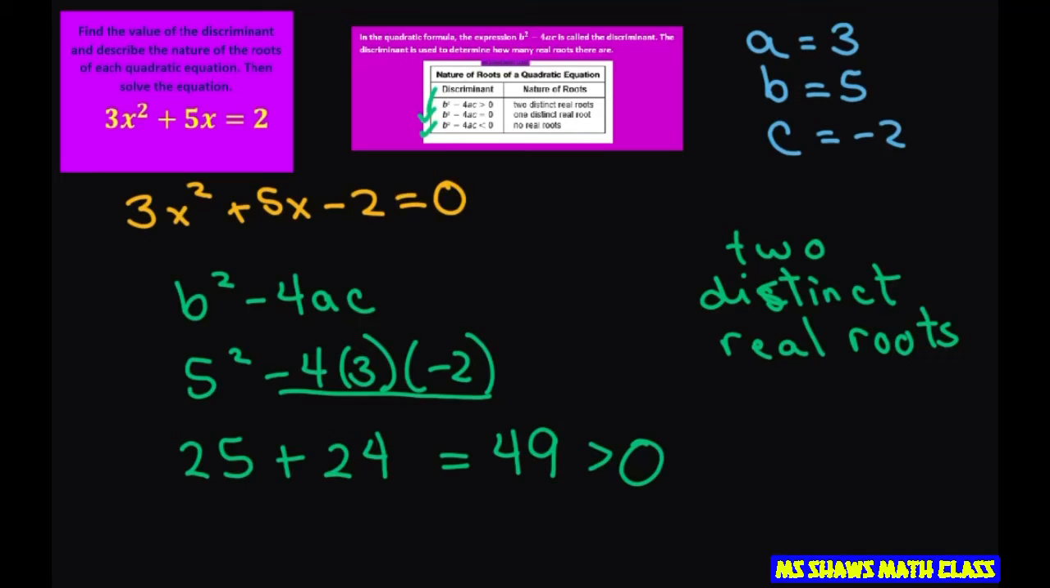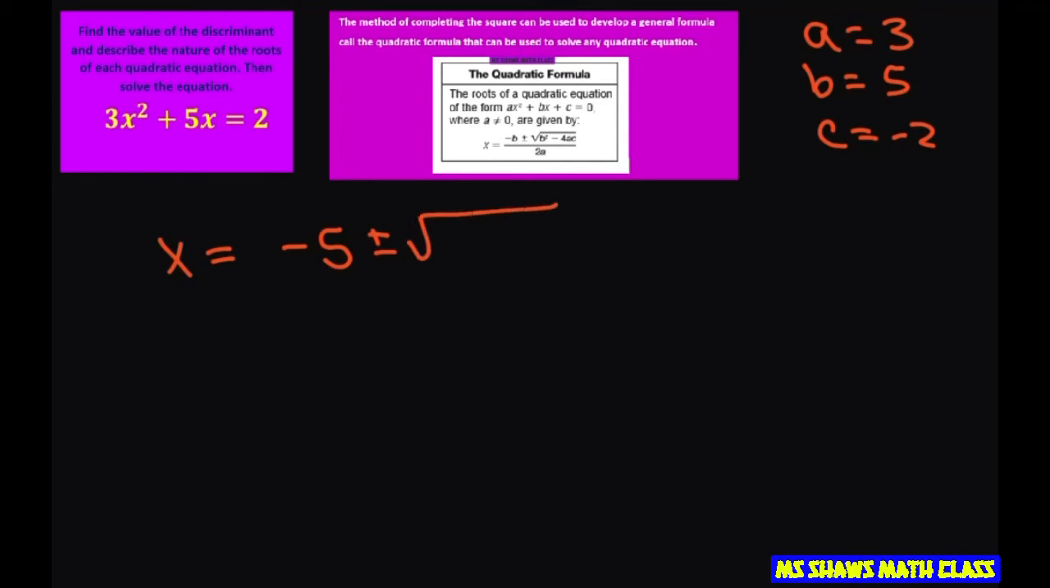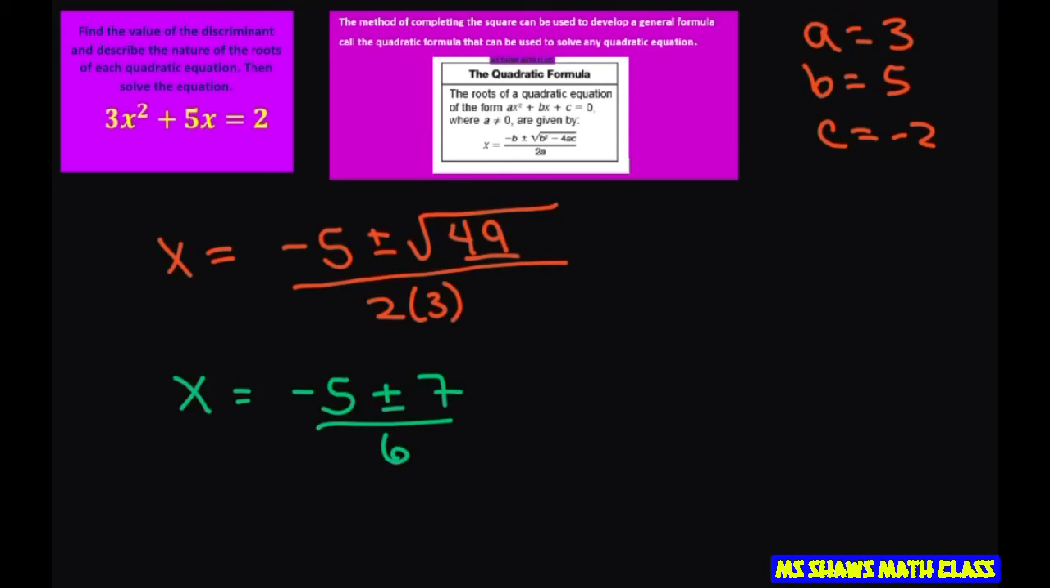All right, now we're going to solve using the quadratic formula. So again, a was 3, b was 5, and c was negative 2. So we have x equals negative b plus or minus, and we already did the discriminant. That was 49. Divided by 2a. So square root of 49 is 7. So we get x equals negative 5 plus or minus 7 divided by 6.